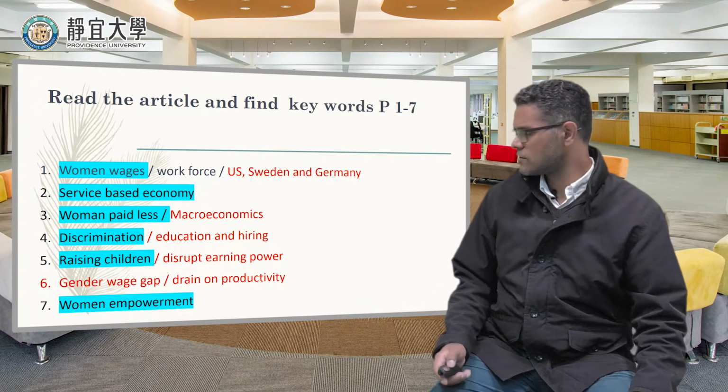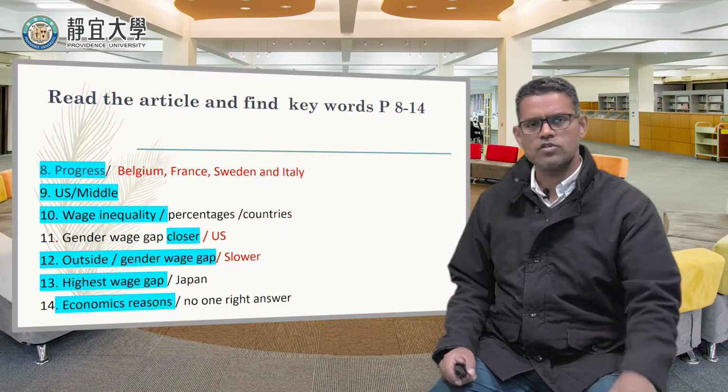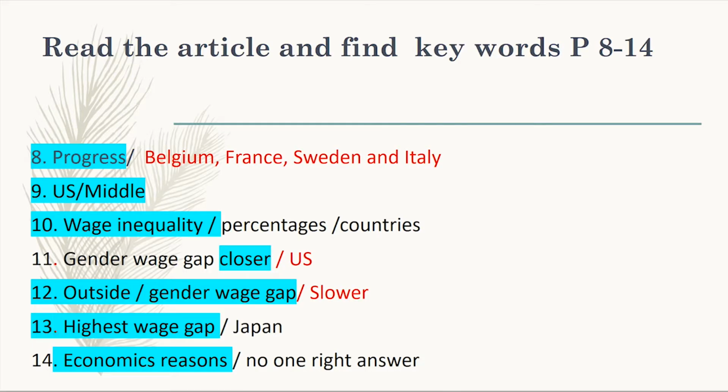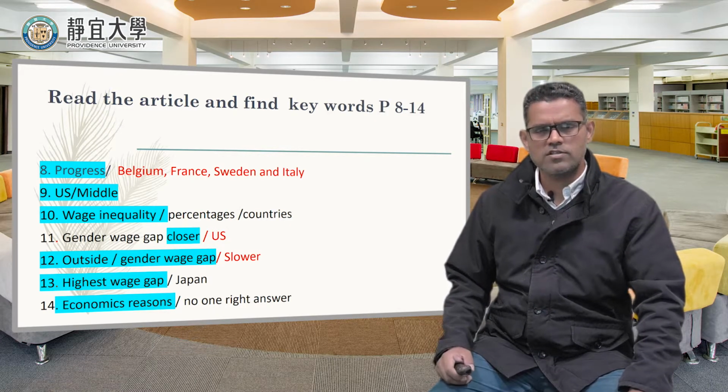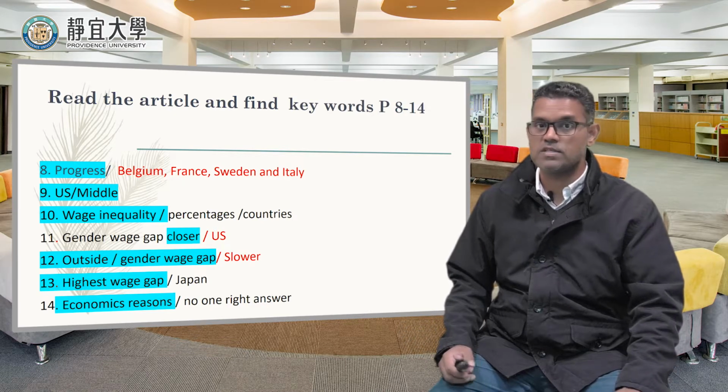Paragraphs 8 to 14. Okay. So as I said, we'll go through this article a bit faster, because you already learned it. I mentioned, you know the steps, you know what you have to do. So here we are. Number 8 is all about progress, because the previous paragraph talks about women empowerment. Empowerment, learn that word too. Progress. Is there any progress? Is anything happening? It seems yes.